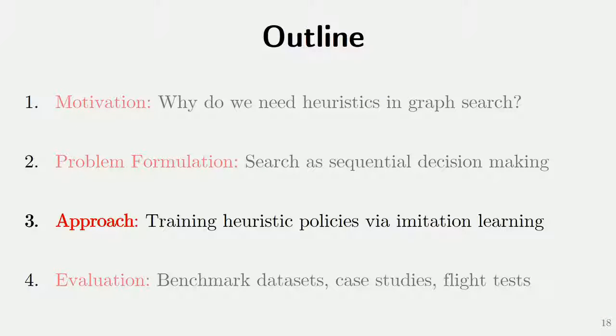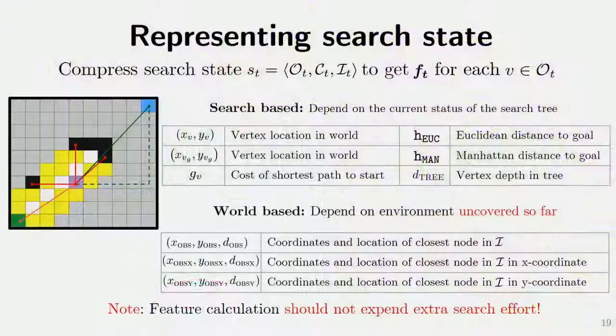So now we shift our focus to how we can learn such heuristic policies. The first question that arises is, how do we represent the search state? So right now we said that the state is a concatenation of these three lists. But we can actually compress that to get a feature vector for every node in the open list. And we get two kinds of feature vectors.